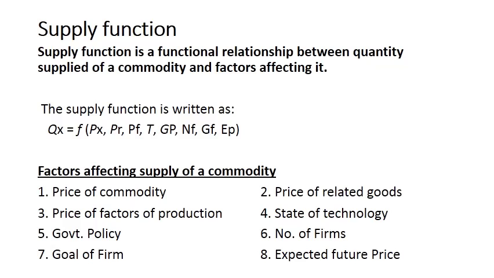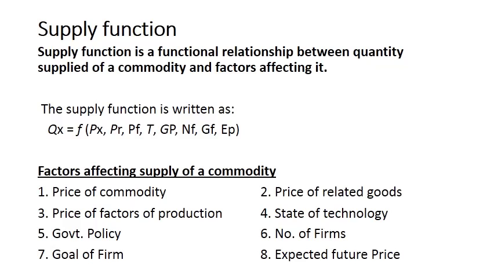And second is the price of related goods. Let us talk about the substitutes. When we talk about substitute goods, let us take the example of tea and coffee. Tea can be substituted for coffee, and coffee can be substituted for tea.